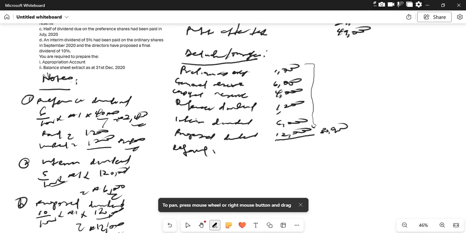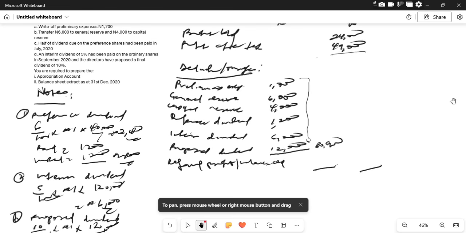Retained profit, so this has not been appropriated. The balance carried down is the difference between the addition of this and this: we deduct this from this to give us the balance carried down.